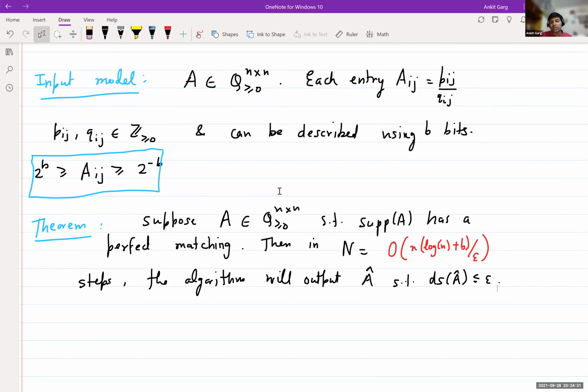Okay, so pretty efficient. In roughly n over epsilon iterations, we'll get to something which is epsilon-close to doubly stochastic. Each step requires about n squared time, so this is kind of an n cubed over epsilon time algorithm. Any questions about the theorem statement?